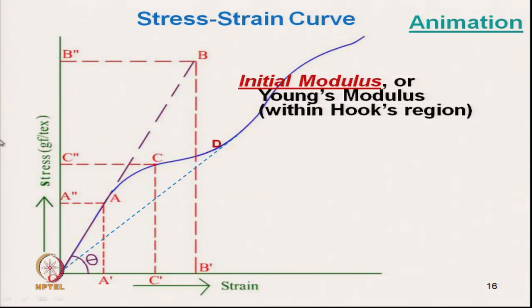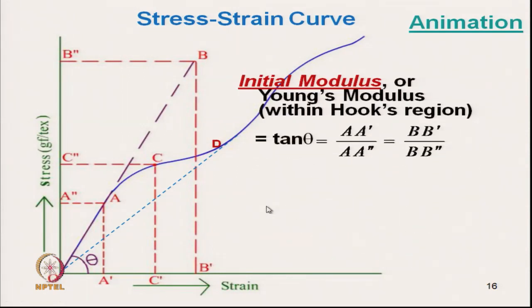This is the modulus within Hooke's region, where stress is proportional to the strain, a straight line. So, up to the point A, this is where there is a proportionality. In that region, if we measure the modulus, that will be the initial modulus.